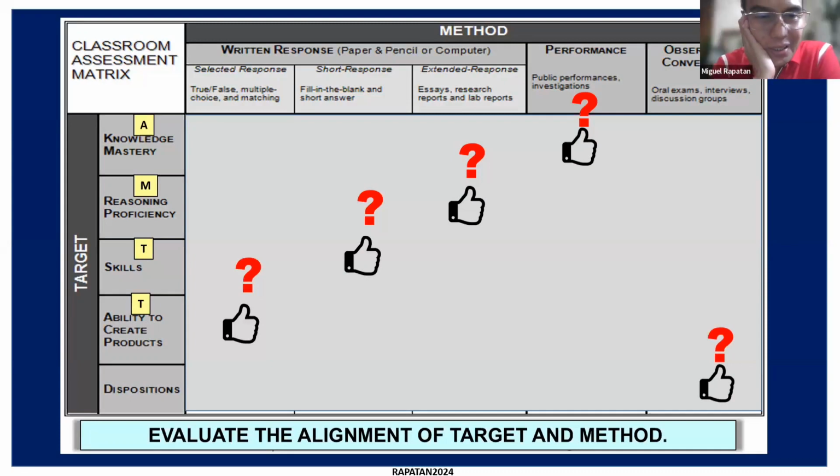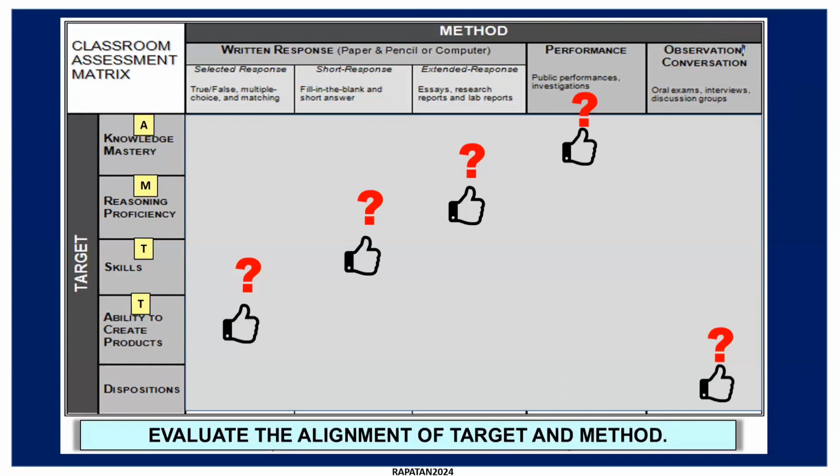Okay, so for transfer, ability to create products, what should be the method? For that target, it should be in the performance. Okay, what about skills?